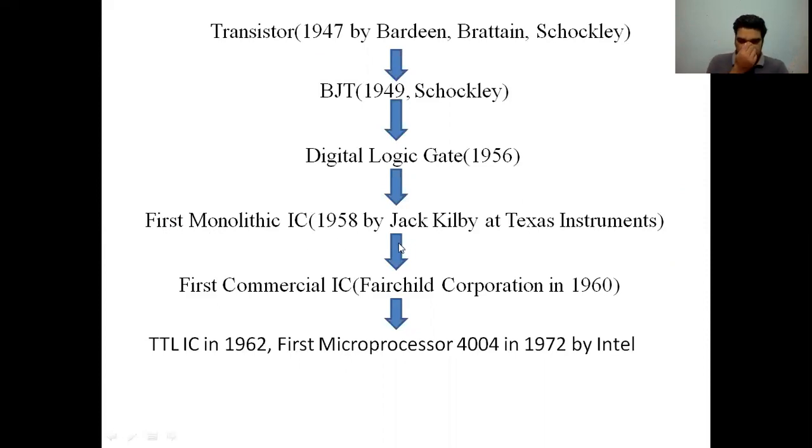Now, the first commercial ICs were designed by a company called Fairchild Corporation in 1960. After that, in 1962, the first transistor logic IC was designed. The first microprocessor was designed in 1972 by Intel Corporation. The name of that microprocessor was 4004. So this is a short history of IC technology, the evolution of IC technology.